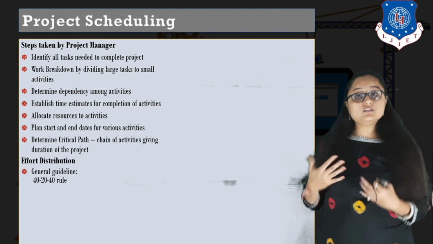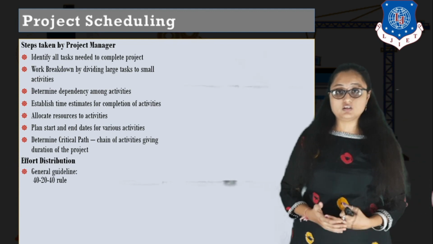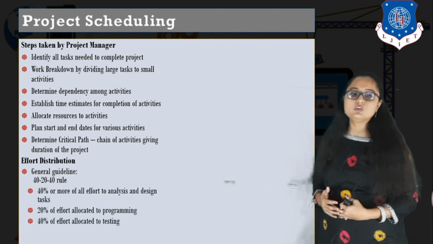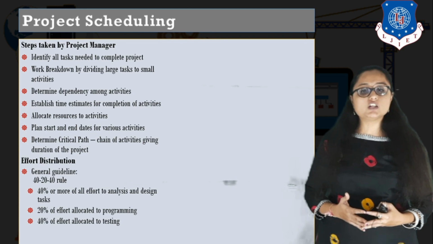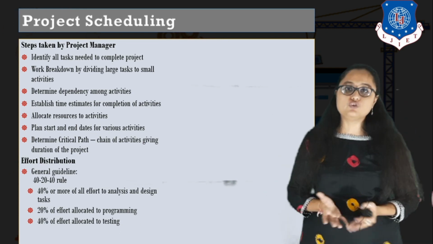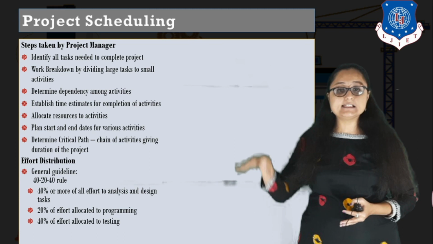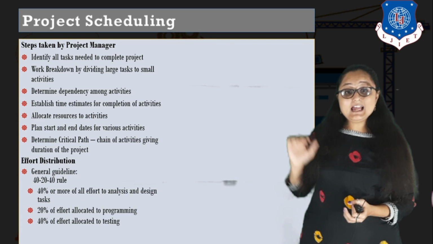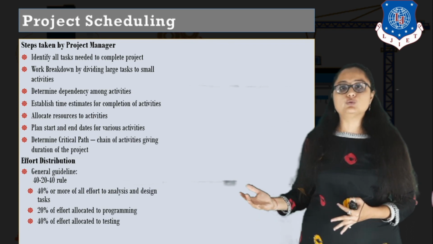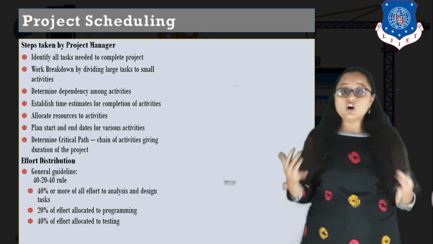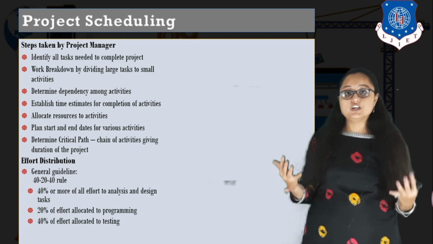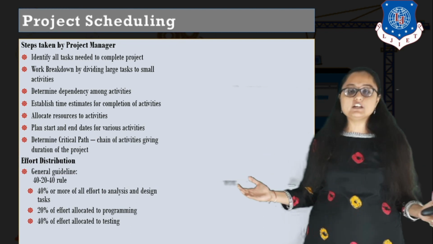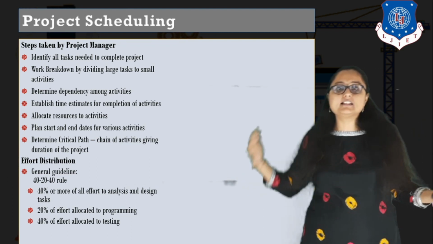And in general, effort distribution has a general guideline of the 40-20-40 rule. Now what is this 40-20-40 rule? They are telling that 40% or more of all the effort you have to give to analysis and design tasks, 20% you have to give to the programming task, and the remaining 40% you have to give to the testing part, right? Normally when we are in college, we give so much importance to programming and coding that we totally forget the analysis part and the testing part.